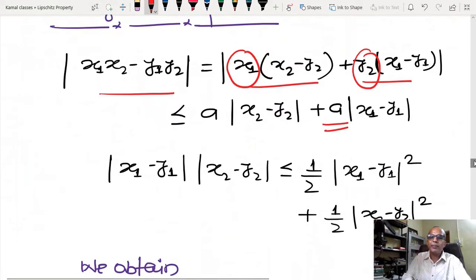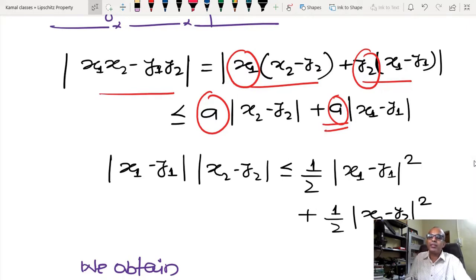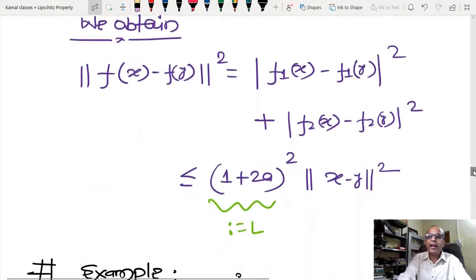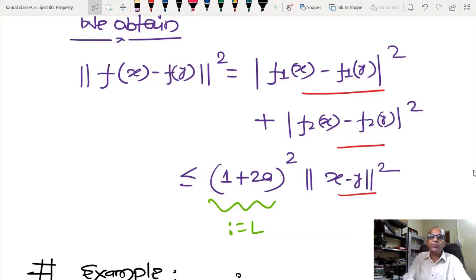Due to that I can use this kind of inequality, the same kind of number here, and after that for the multiplication, one can also show that AB is less than or equal to half of A squared plus B squared. Most of the time during school we use this kind of inequality, and after that we will solve this. So please check it, and it is possible to show. Now the square of this is the square of this, so you have to take the square root on both hand sides. Then 1 plus 2A, this bracketed quantity, is nothing but the Lipschitz constant. In this way I can find the Lipschitz constant. Does anyone have confusion? Now quickly I can go to the second example.